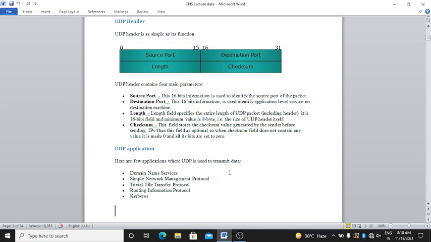Source port is 16-bit information used to identify the source port of the packet. Destination port is also 16-bit information. It's used to identify the application level service of the destination machine. Length field specifies the entire length of the UDP packet including header. It is a 16-bit field and the minimum value is 8 bytes, that is the size of the UDP header itself.